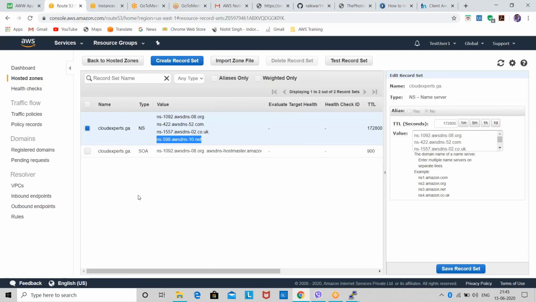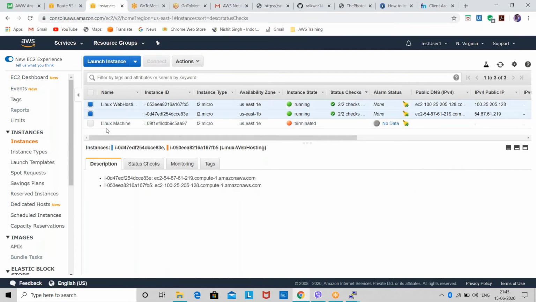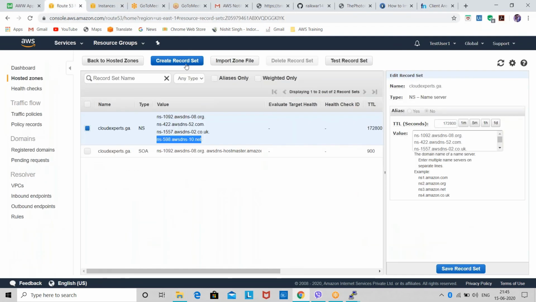Okay, so now we have created a hosted zone, and AWS has automatically created the name servers for the domain name, but till now we have not created any record set or any connection between the IP address that we have in this instance and our domain name. So we will create a record set.